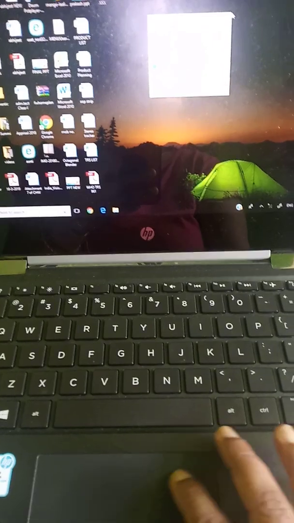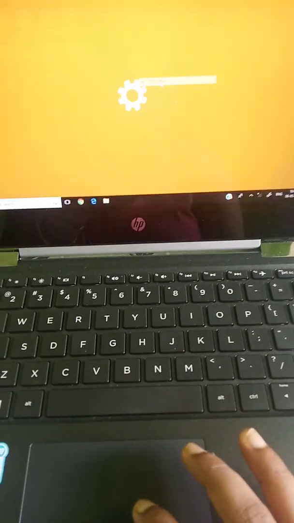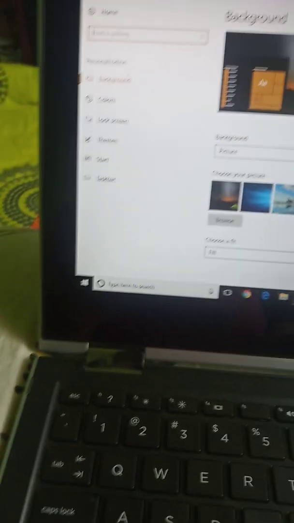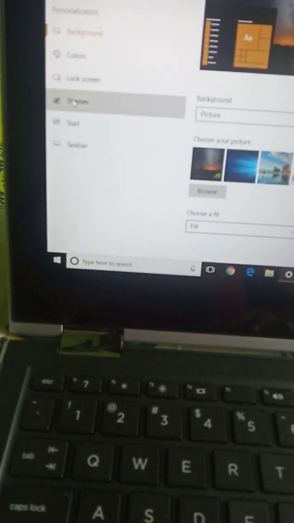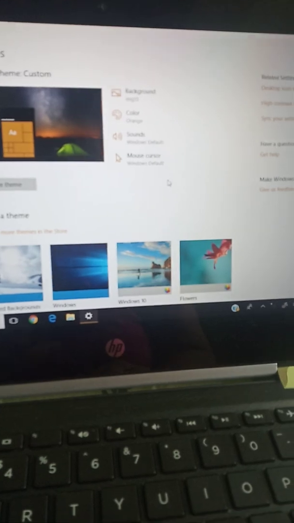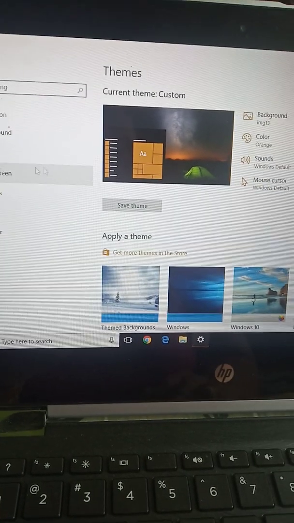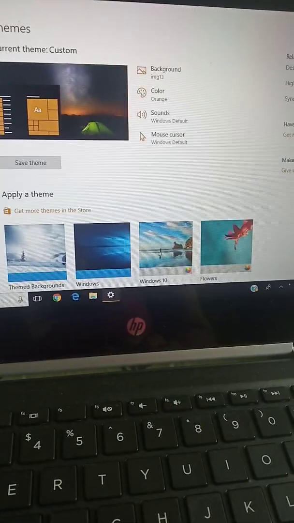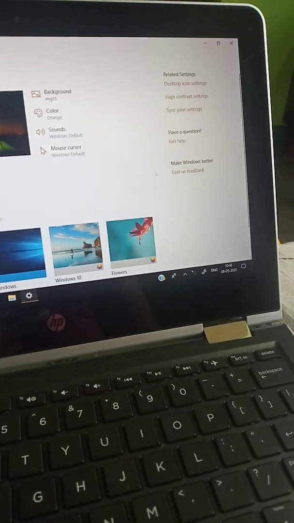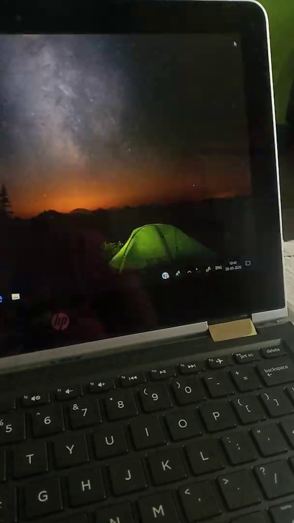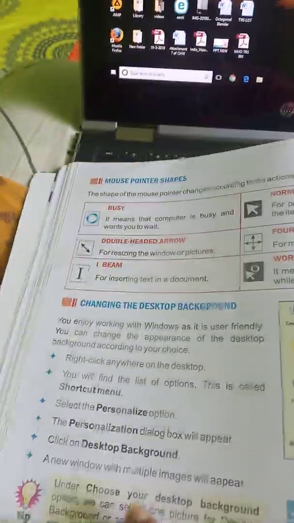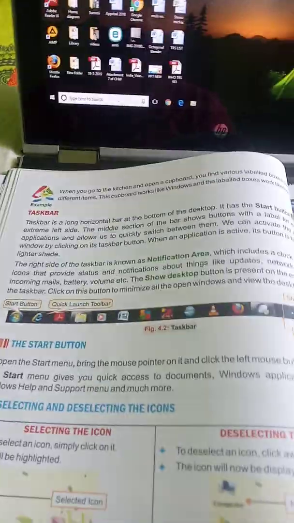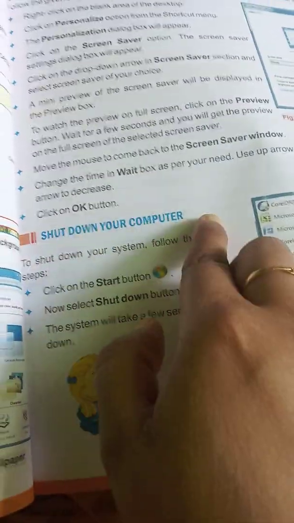Like that only we'll do. Right click, personalize. Okay. Then we'll go in themes, and like this we can change. Understand? Whatever you want to change, select, you can select. I think you all have understood, no? Okay. So up to here, what I have discussed, first I will make you understand, then I will make you understand the last topic. Okay.